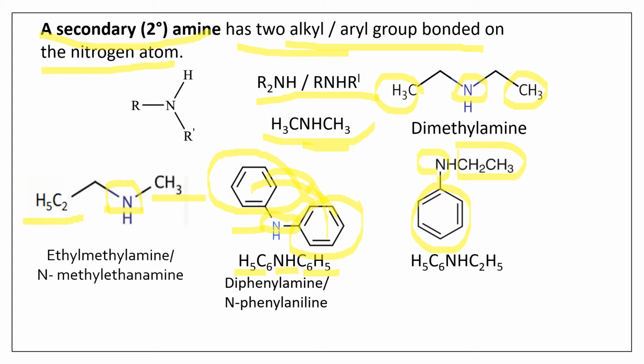So one is a C6H5 group, the other one is a C2H5 group linked to the nitrogen. So this is a mixed aryl amine. So when there are two different alkyl or aryl groups bonded to the nitrogen atom, we call it a mixed amine. When the groups are similar, we call it simple amines. So that's it.